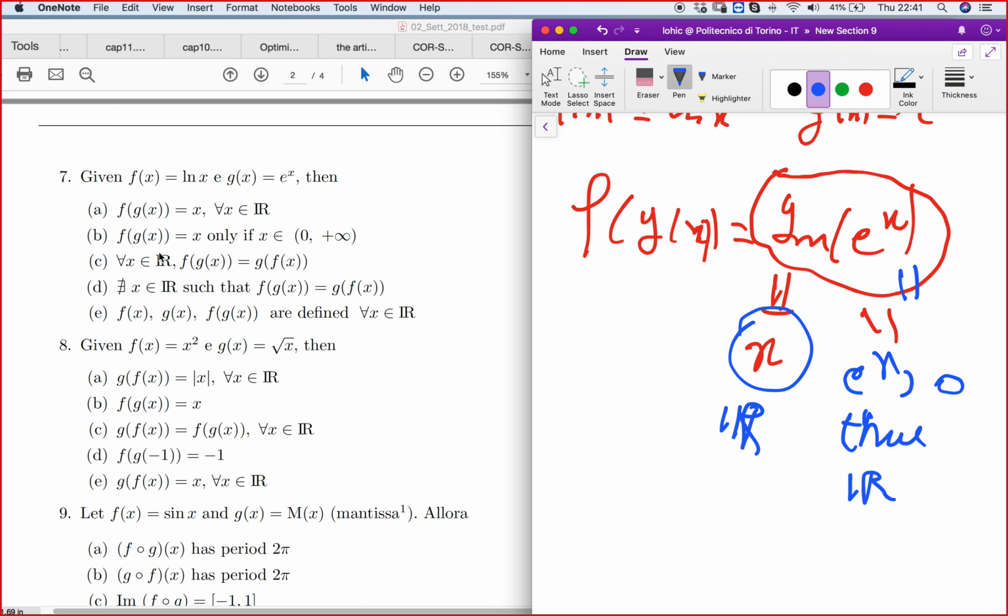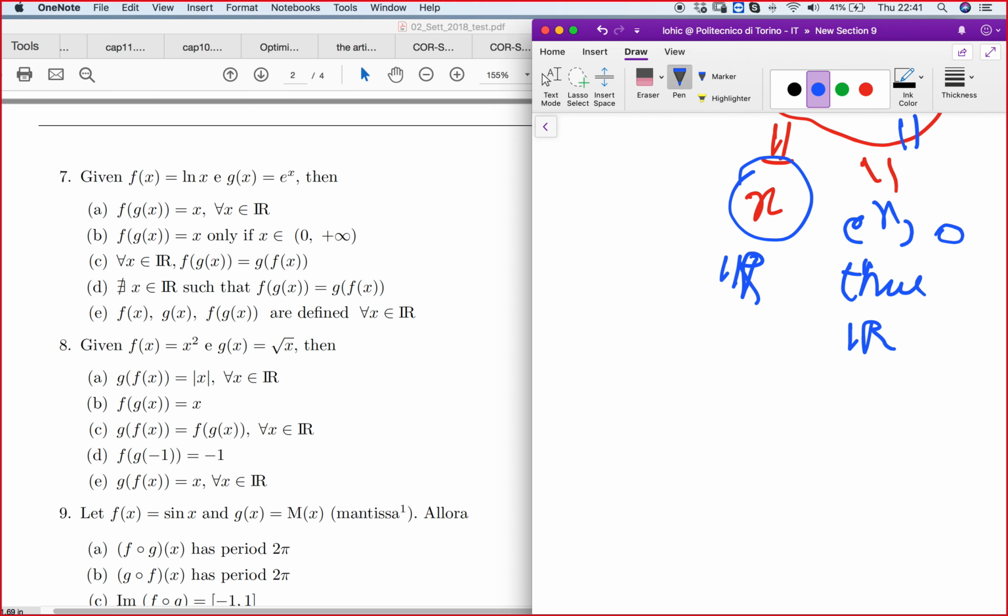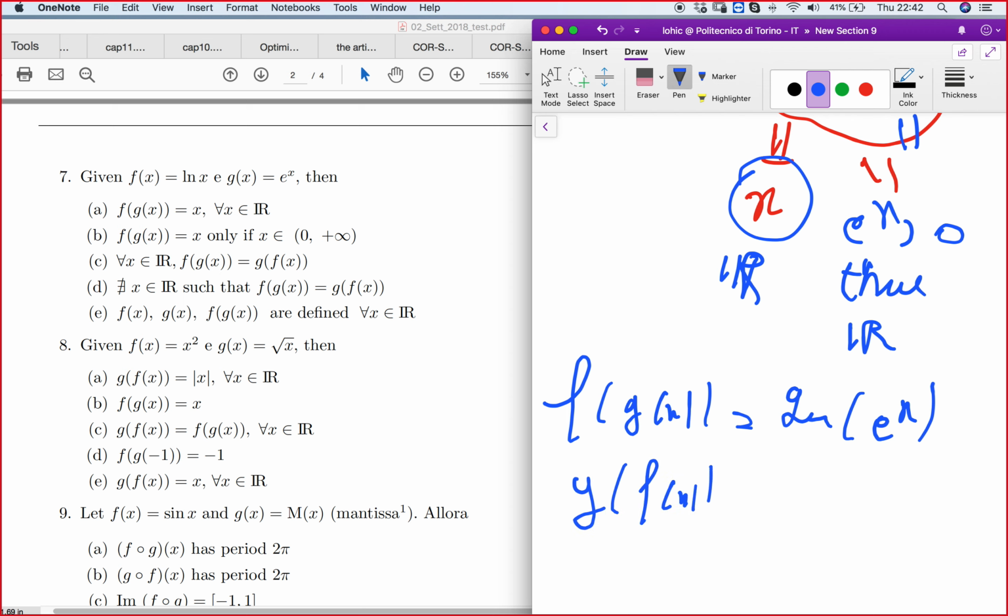But the other option says f of g of x is equal to x only for x in the interval 0 to infinity. No, it's false, because we saw that it holds for all x in R. Another option: for all x in R, f of g of x is equal to g of f of x. Let's see that f of g of x is the logarithm of the exponential of x, and g of f of x is the exponential of the logarithm of x, right?